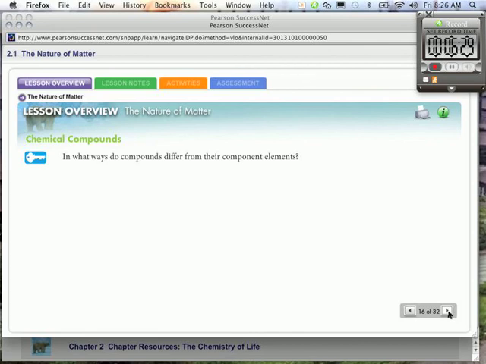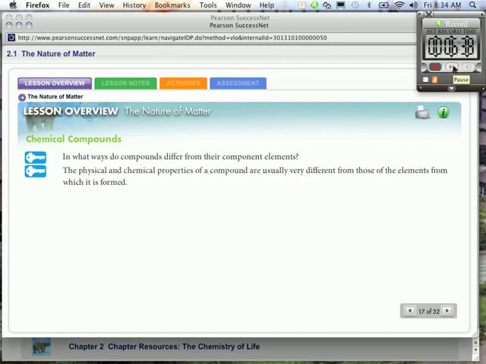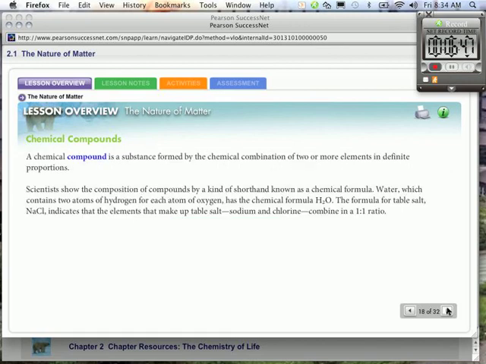Chemical compounds. In what ways do compounds differ from their component elements? The physical and chemical properties of a compound are usually very different from those of the elements from which it is formed, as in the sodium chloride example I gave you. A chemical compound is a substance formed by the chemical combination of two or more elements in definite proportions. Scientists show the composition of compounds by a kind of shorthand known as a chemical formula. Water, which contains 2 atoms of hydrogen for each atom of oxygen, has the chemical formula H2O. The formula for table salt, NaCl, indicates that the elements that make up table salt, sodium and chlorine, combine in a 1-to-1 ratio.